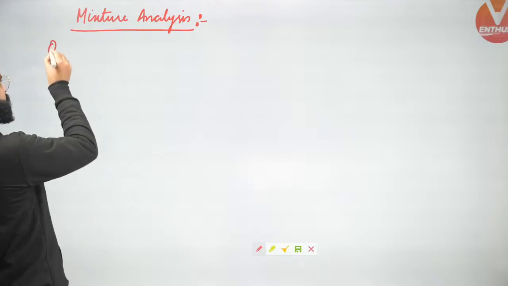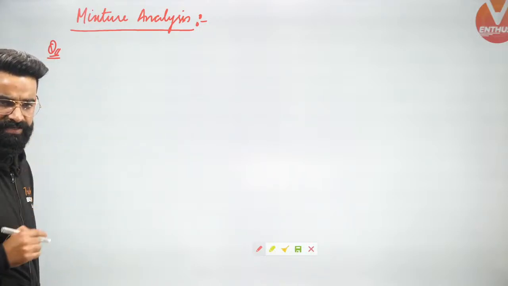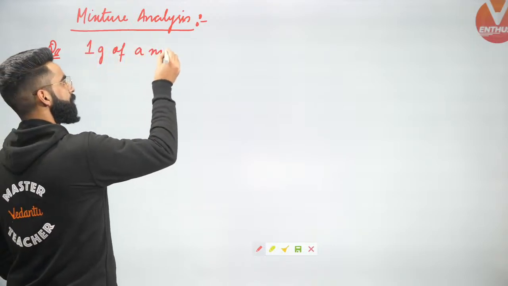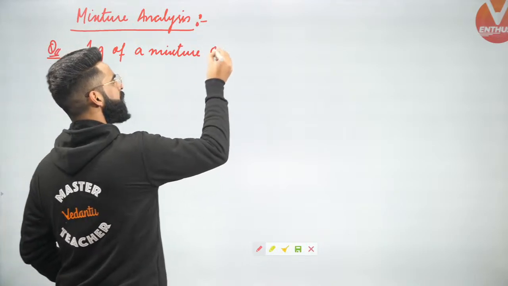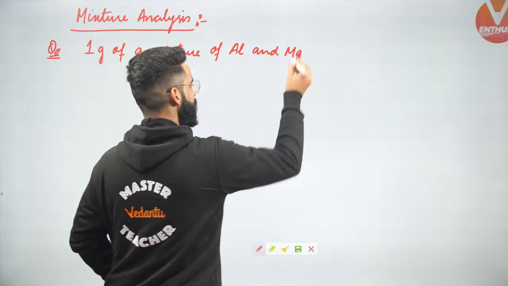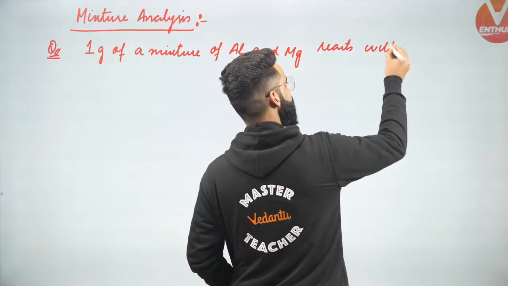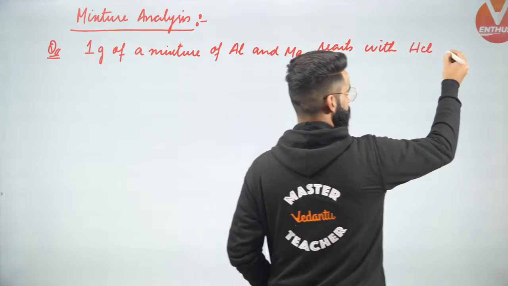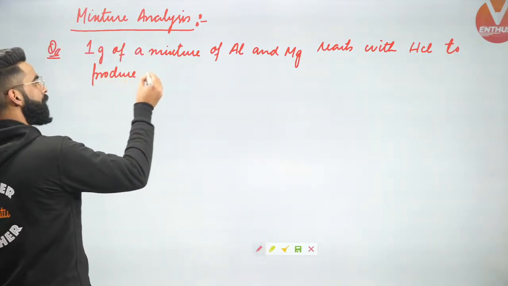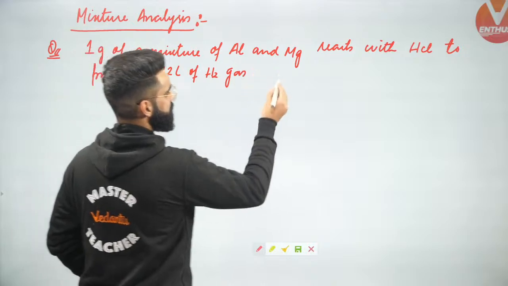For example, guys, I'm writing one question right here so that you get to know the concept of mixture analysis properly. 1 gram of a mixture of aluminum and magnesium reacts with HCl to produce 1.12 liters of H2 gas at STP.